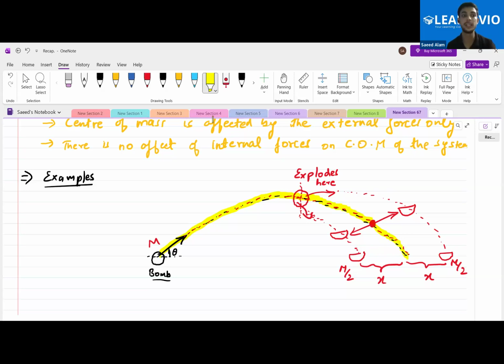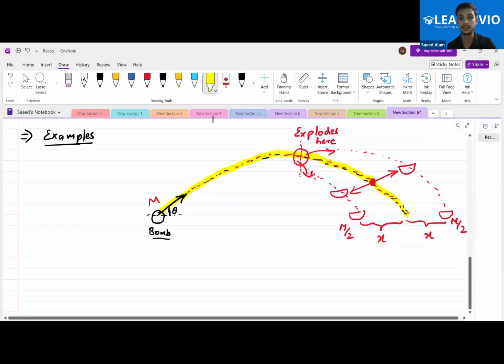The masses are not following that. One of the particles is moving ahead, one of the particles has fallen down before. But its center of mass is always going to follow this highlighted path only. It is not going to change, because no external force is being applied. The explosion was due to internal forces, and internal forces never change the center of mass. Is this clear to all of you? Yes, sir.